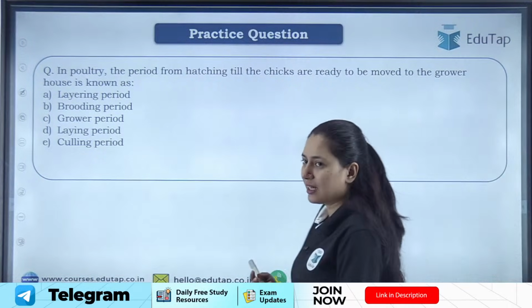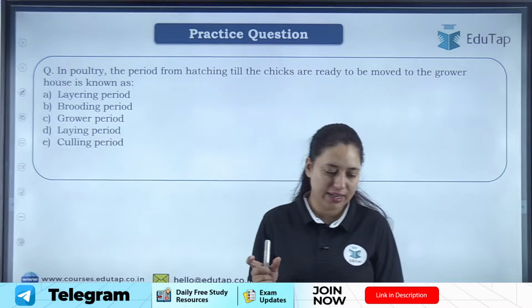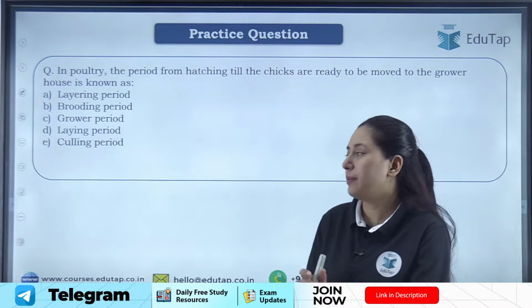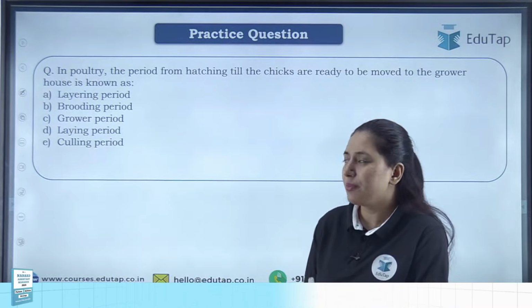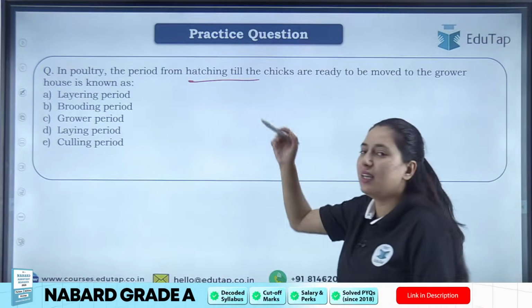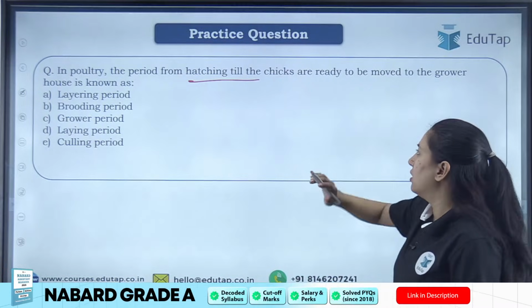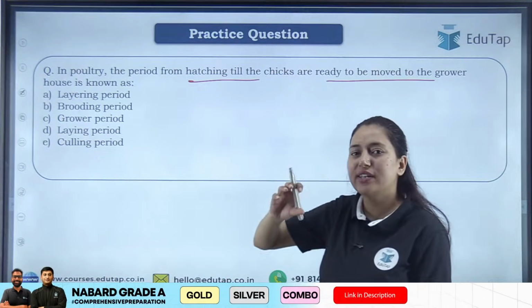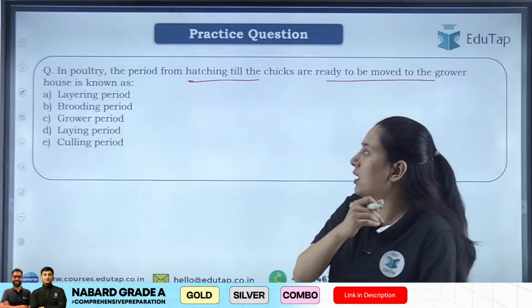Okay, अभी मुझे याद आ रहा है कि किसी ने शायद ब्रूडिंग से क्वेश्चन पूछा था, राइट? So I didn't answer that query, because यहाँ पे मैंने ब्रूडिंग कवर किया है. ठीक है, चलो, question is the period from hatching, till the egg hatch to the time when chickens or the small chicks are moved toward the grower house.